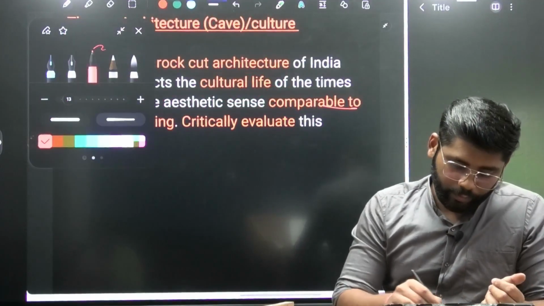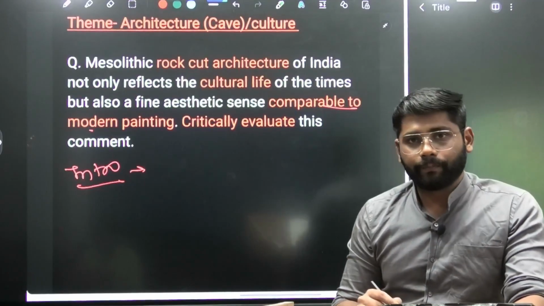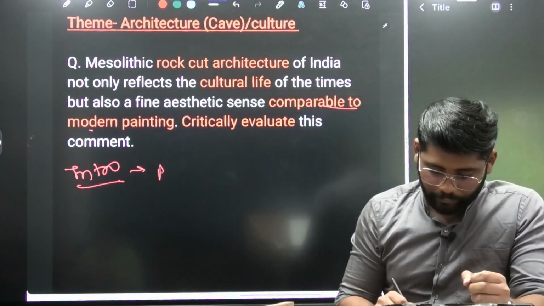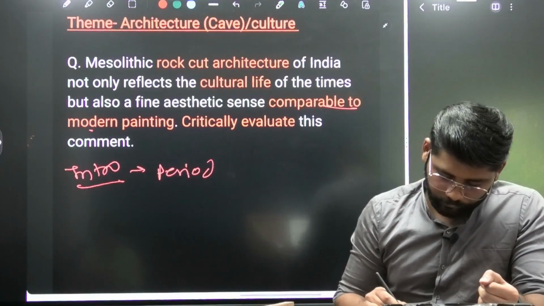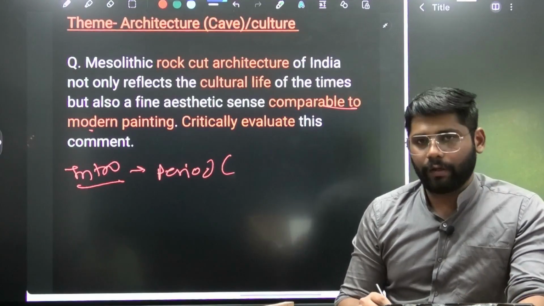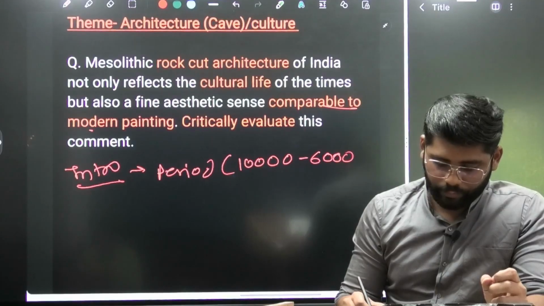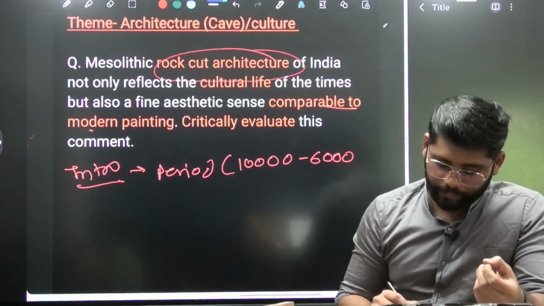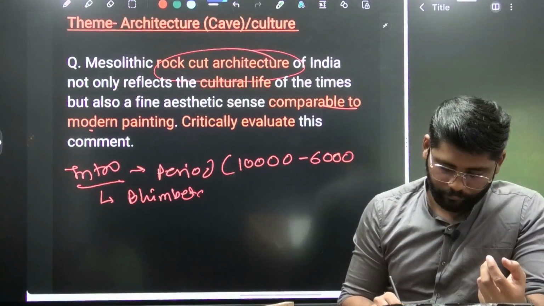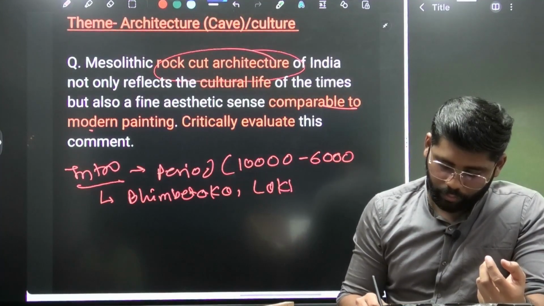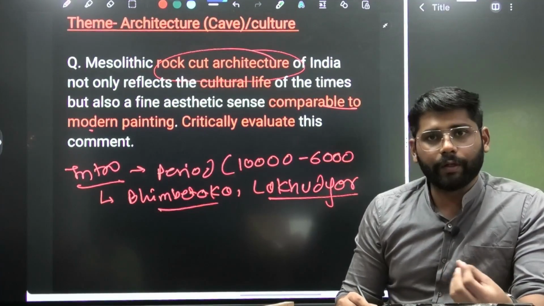When it comes to the introduction, we are going with a standard introduction. We write about the period, the Mesolithic period, which was somewhere around 10,000 to 6,000 years ago. We again mention that it is about rock cut architecture, and mention some prominent places like Bhimbetka and Lakhudiyar. These prominent places we can mention in the introduction itself.